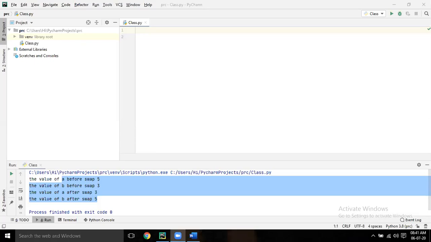Now let's start the new topic called loop. So, what do you mean by loop? Anyone? Loop means it will iterate the same thing. It will do it 5 times, let's say, or 10 times, or n number of times.